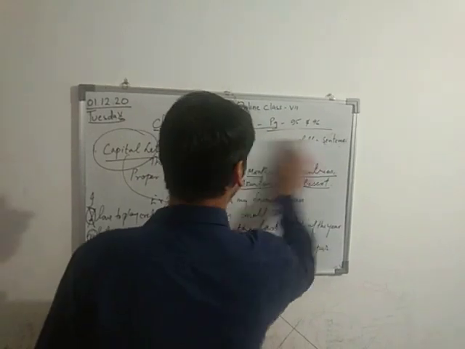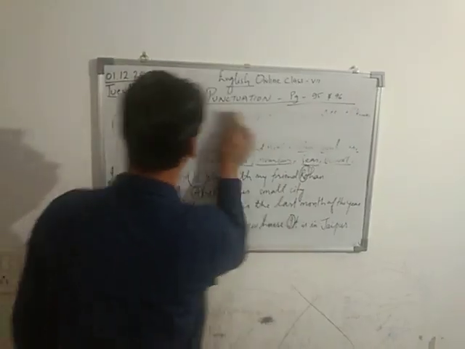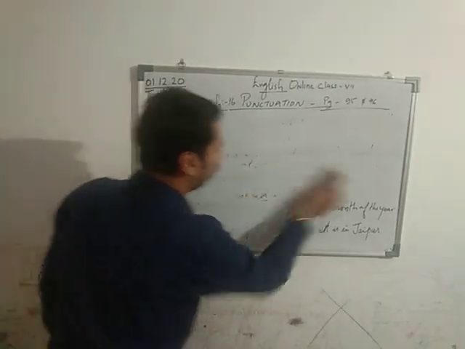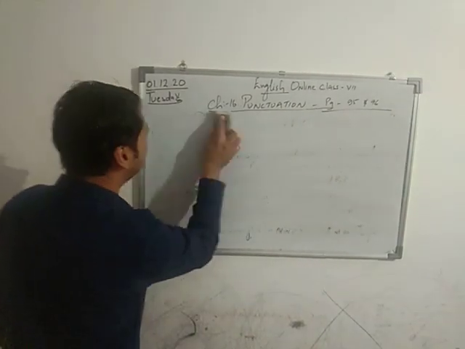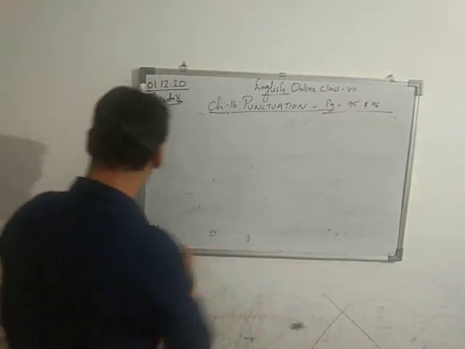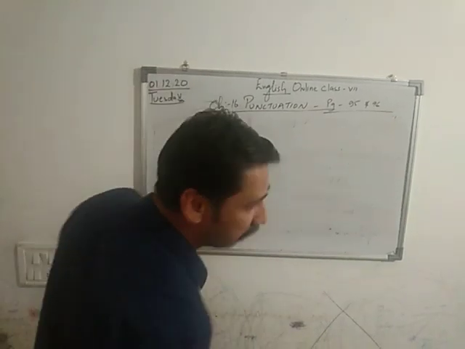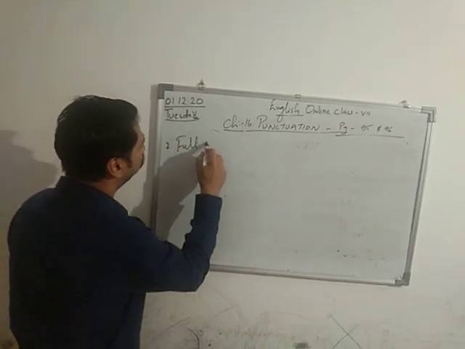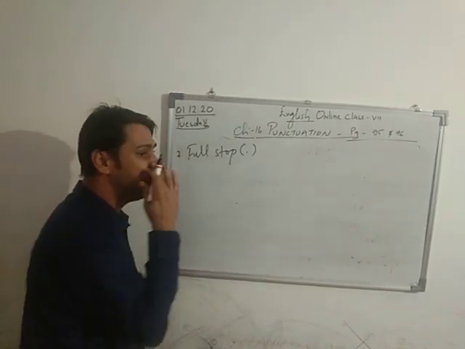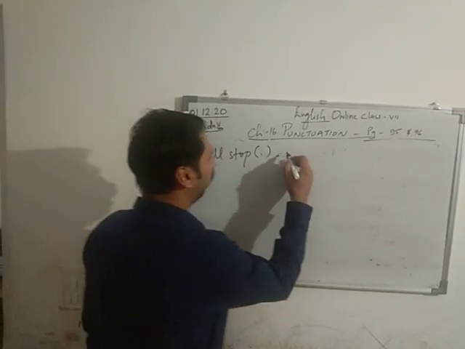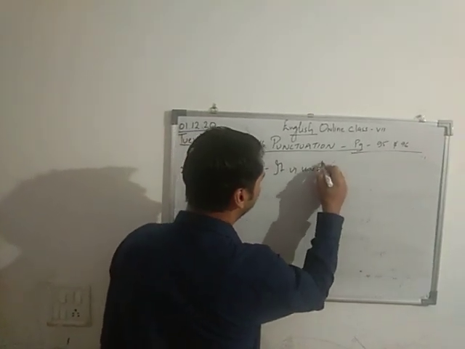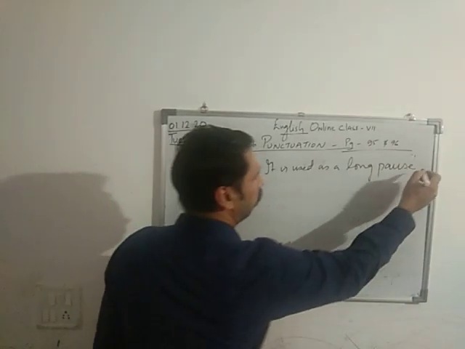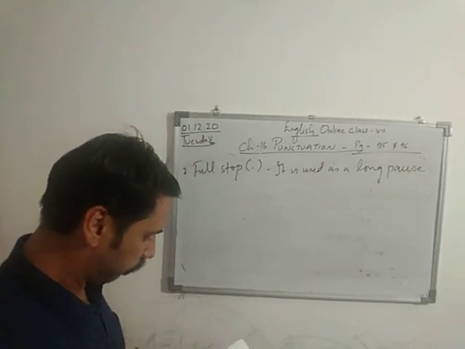I will now tell you the second one. Second is full stop. Now full stop is what, students? It is used to end the statement. Okay. Remember, students, I'm talking about full stop, the second one. Full stop. In Hindi we say purn viram, correct? It is used as a long pause.